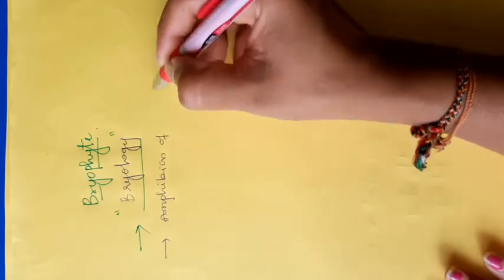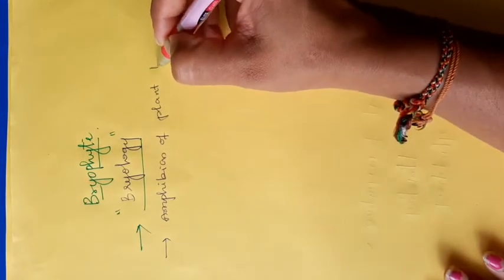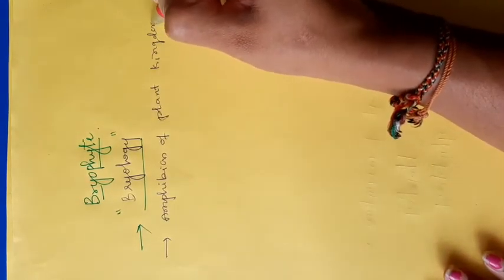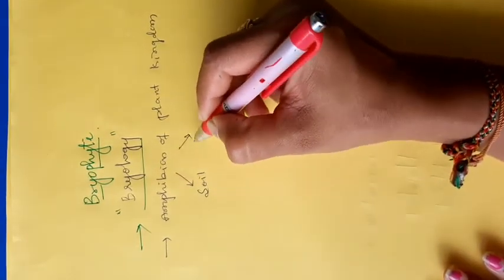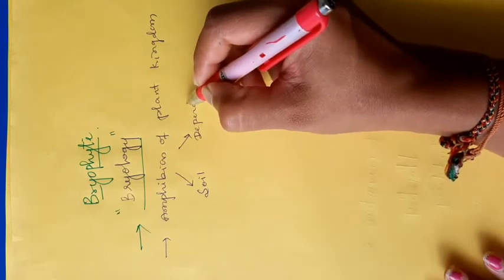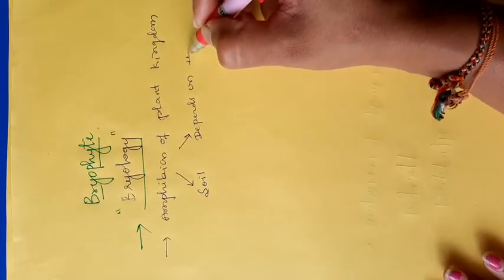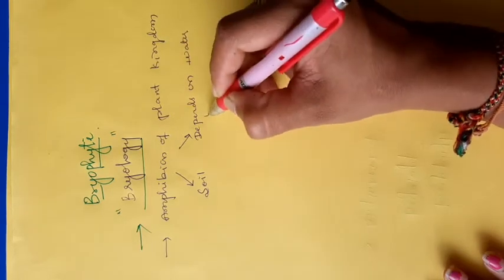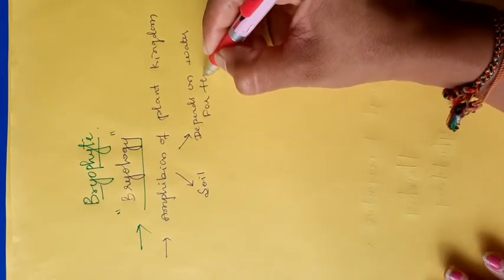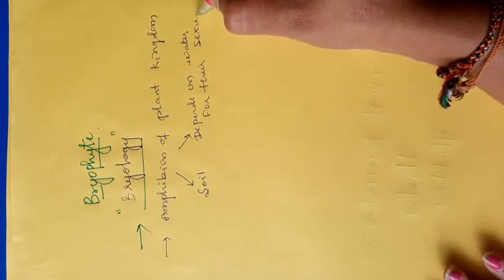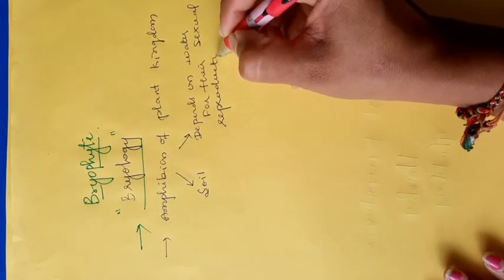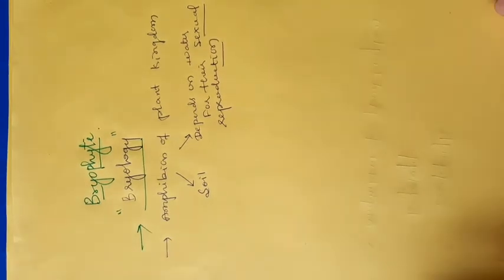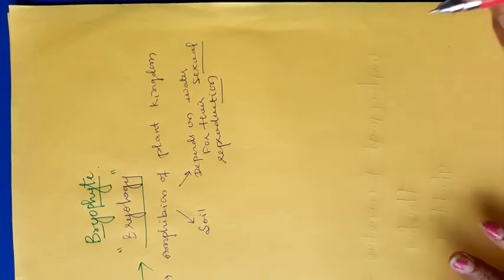Amphibians of the plant kingdom because they live in soil but depend on water for their sexual reproduction. The sexual reproduction is by the fusion of male and female gametes.